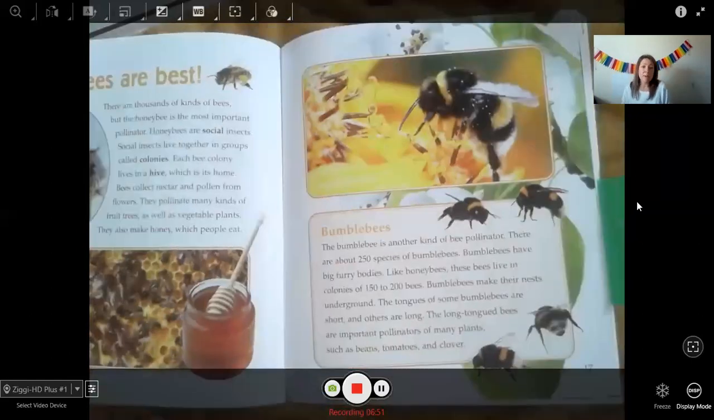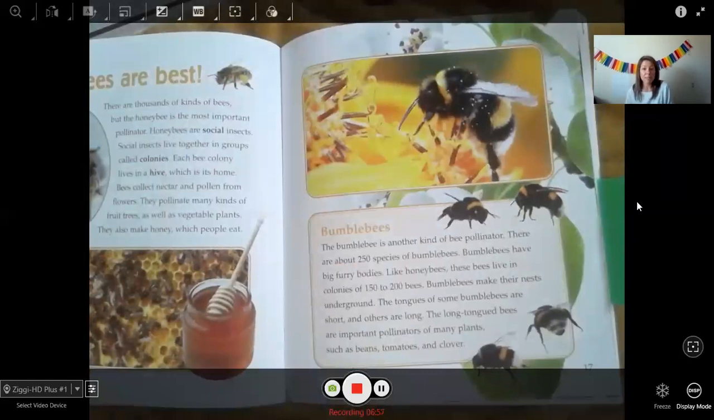Bumblebees. The bumblebee is another kind of bee pollinator. There are about 250 species of bumblebees. Bumblebees have big, furry bodies. Like honeybees, these bees live in colonies of 150 to 200 bees. Bumblebees make their nests underground. The tongues of some bumblebees are short and others are long. The long-tongued bees are important pollinators of many plants, such as beans, tomatoes, and clover.